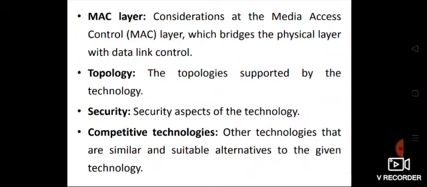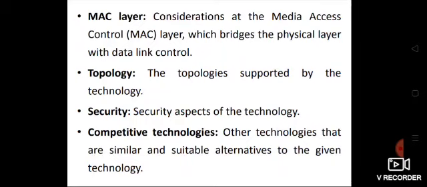Like if we take some medicine and the medicine is too costly, we'll be looking for an alternative of the same combination whose cost is lesser, right? Similarly here, for any IoT access technology, we will also learn about the other similar competitive technologies which are suitable to the technology under discussion.